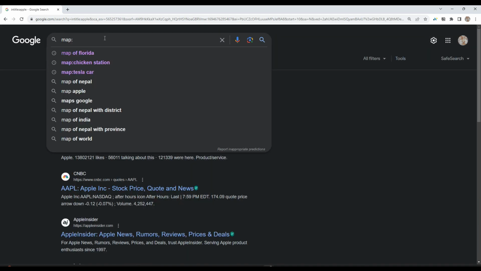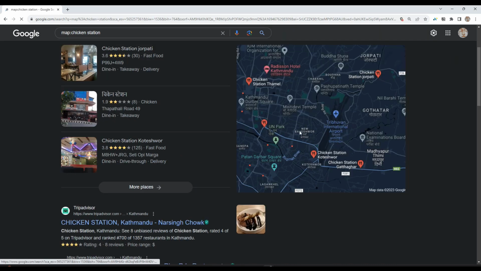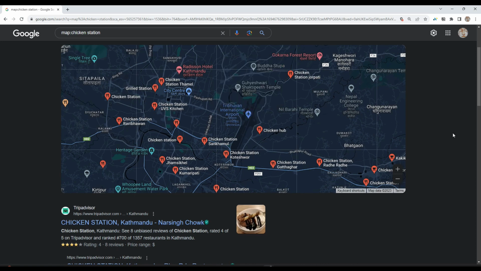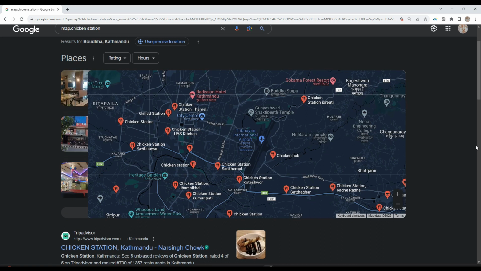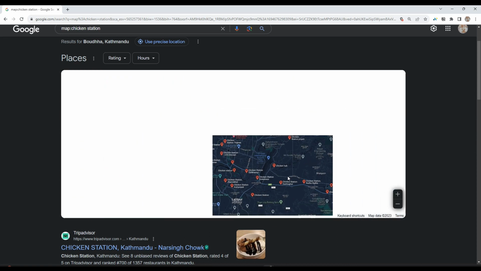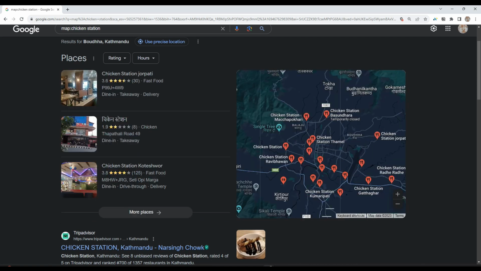By using this operator you can search the address of any particular company. So let's type Chicken Station here. As you can see, we get similar results like earlier, but we can focus on the map. So as you can see, we get the map, right? These are some useful Google operators that you want to try on your own.